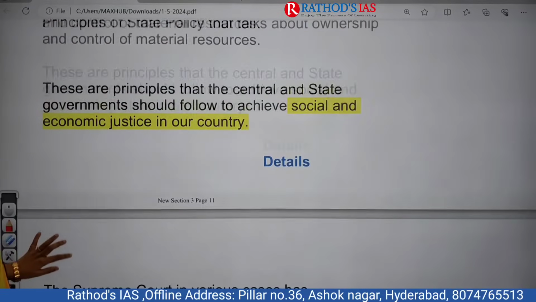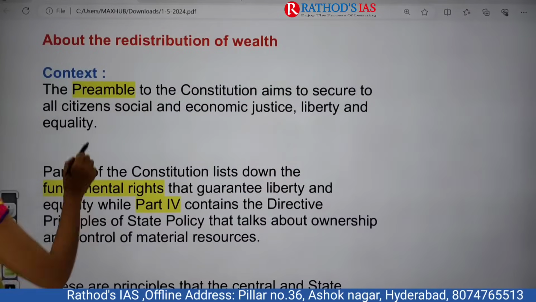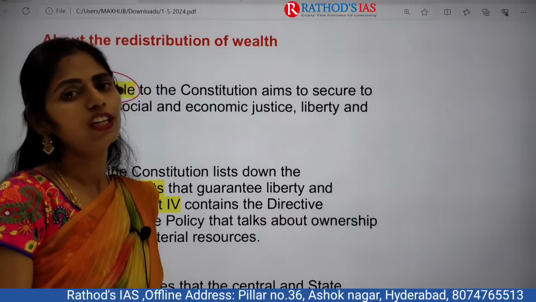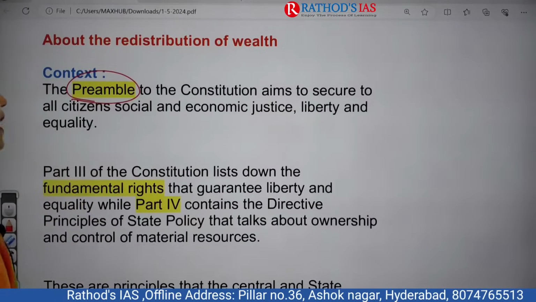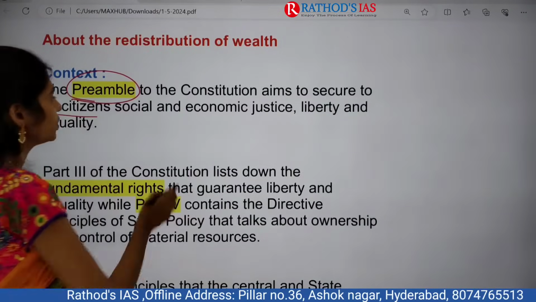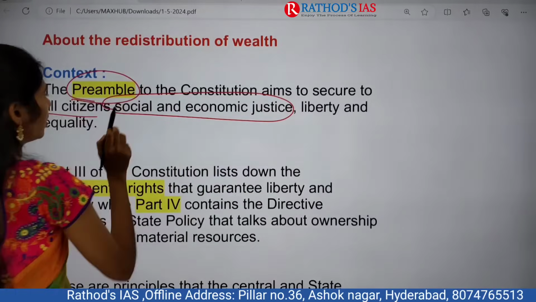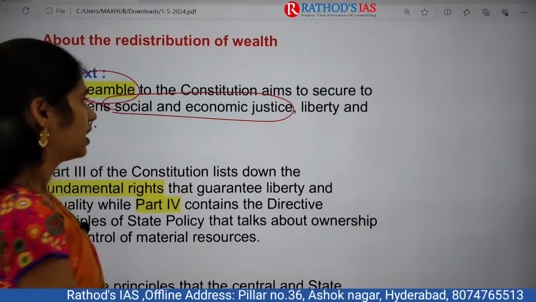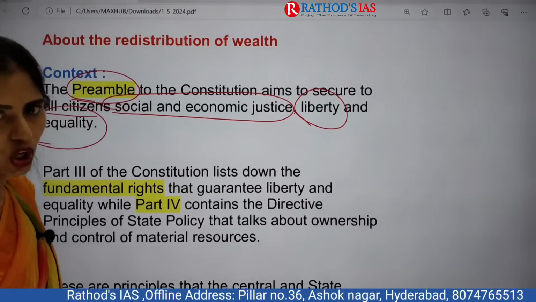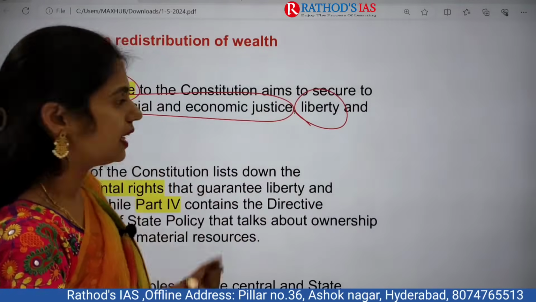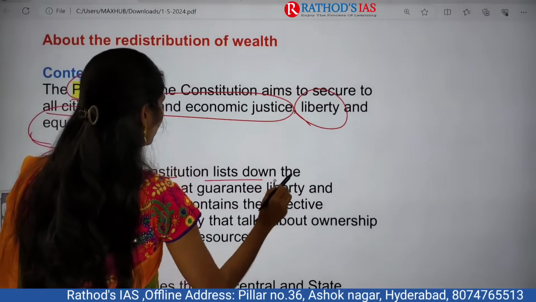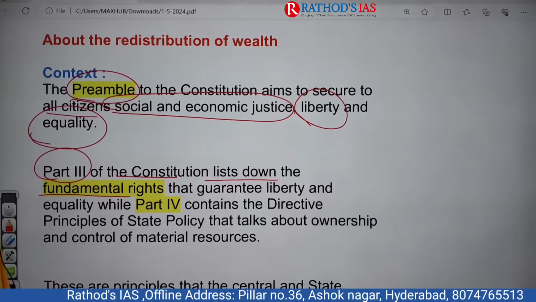First let us see why it is in the news. Our preamble is called the identity card or preface of the Indian Constitution, right? This preamble aims to secure all citizens social and economic justice, liberty and equality. Part 3 of the Constitution lists down fundamental rights.